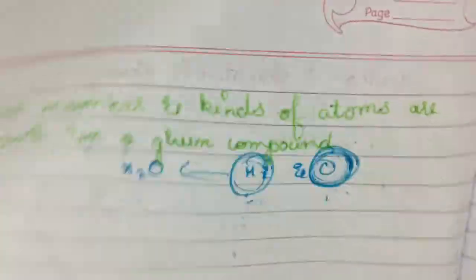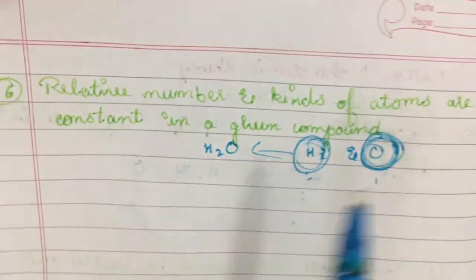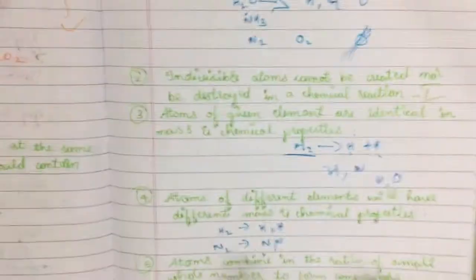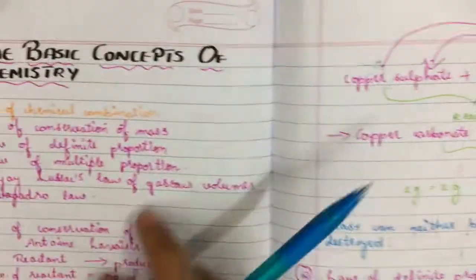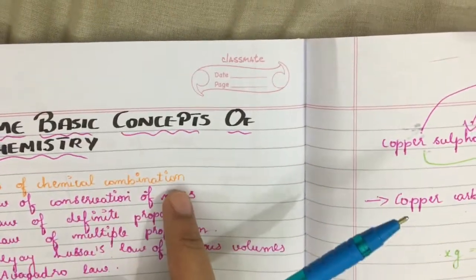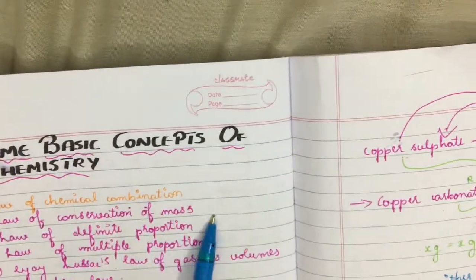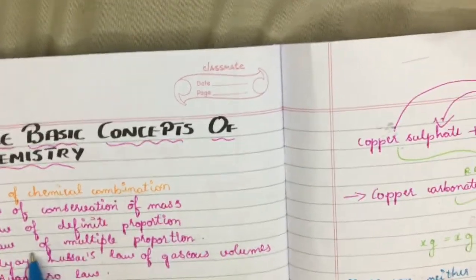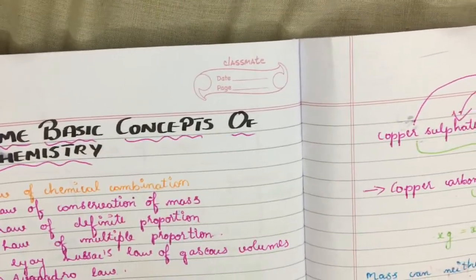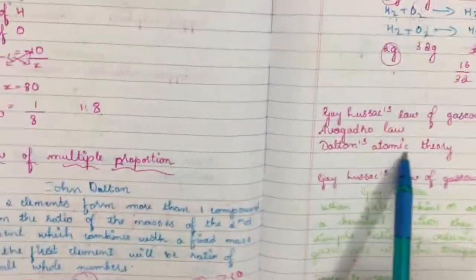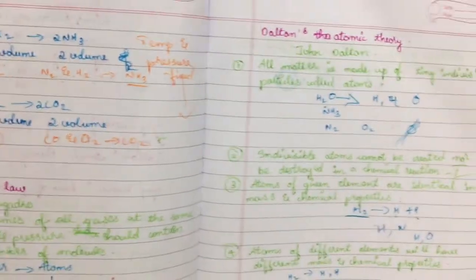And the final postulate is that relative number and kinds of atoms are constant in a given compound. These are the 6 postulates, which is as simple as it is. So these are the laws: first are the 5 laws of chemical combination. First, law of conservation of mass. Second, law of definite proportion, law of multiple proportion, Gay-Lussac's law of gaseous volumes, Avogadro's law. And I have explained Dalton's atomic theory postulates by giving examples for each. I hope you are clear with these laws.